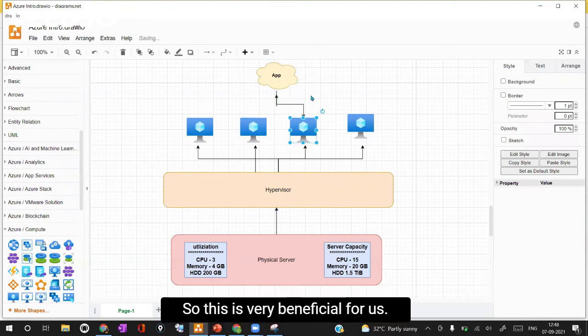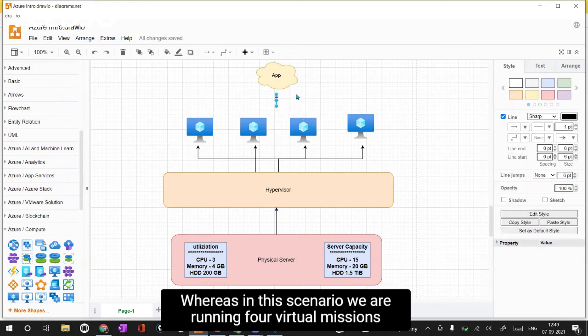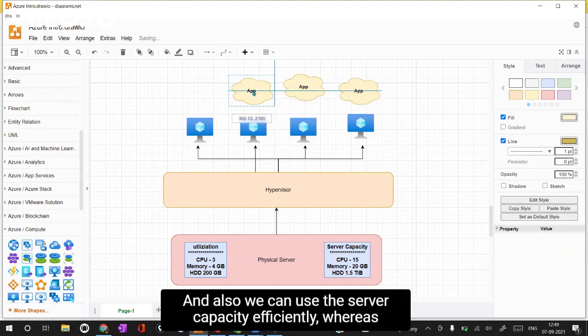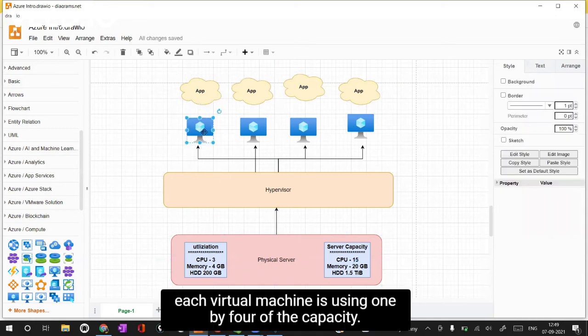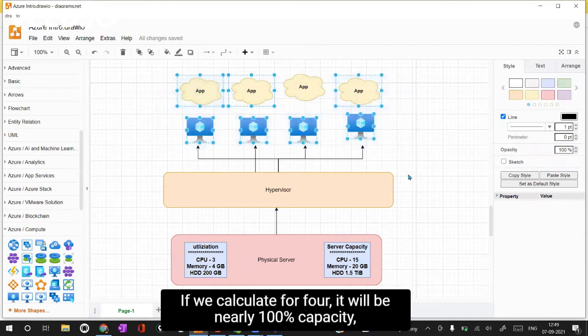So this is very beneficial for us, right? In this scenario, we are running 4 virtual machines with an application on each, and we can use the server capacity efficiently, as each virtual machine is using 1/4 of the capacity. For 4, it will be nearly 100% capacity.